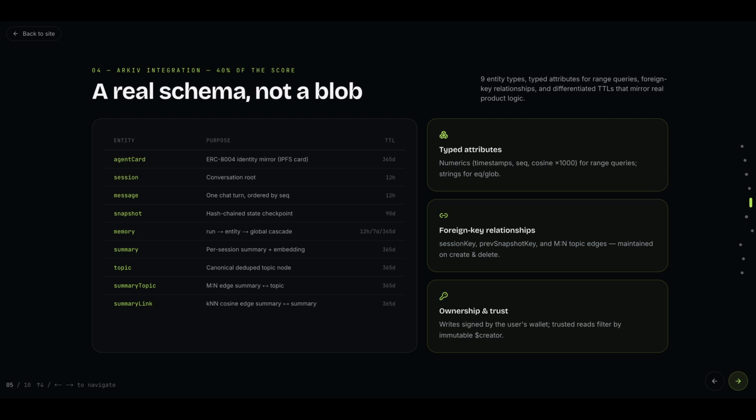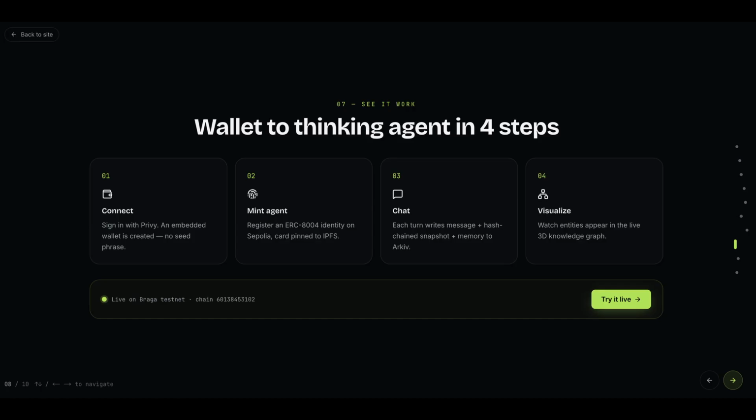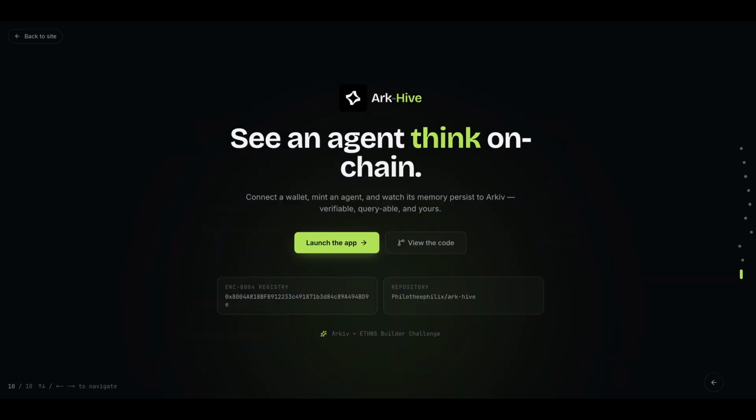This is what Archive as a substrate looks like when you actually mean it. So to summarize, we enjoyed building this, and if you liked it, give us your support.